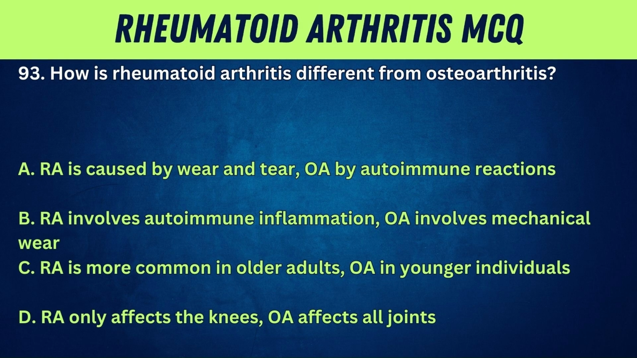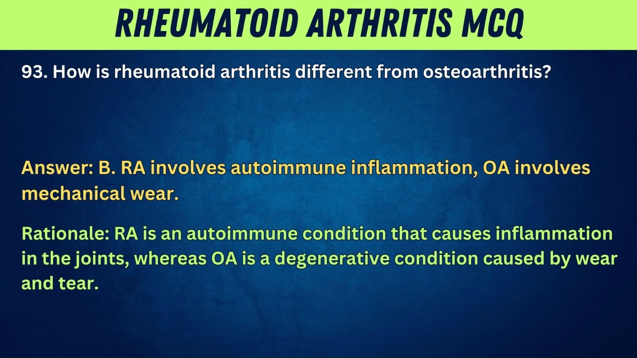93. How is rheumatoid arthritis different from osteoarthritis? A. RA is caused by wear and tear, OA by autoimmune reactions. B. RA involves autoimmune inflammation, OA involves mechanical wear. C. RA is more common in older adults, OA in younger individuals. Answer: B. RA involves autoimmune inflammation, OA involves mechanical wear. Rationale: RA is an autoimmune condition that causes inflammation in the joints, whereas OA is a degenerative condition caused by wear and tear.